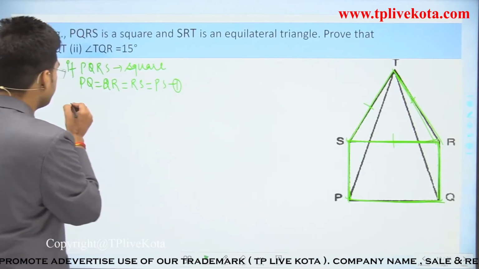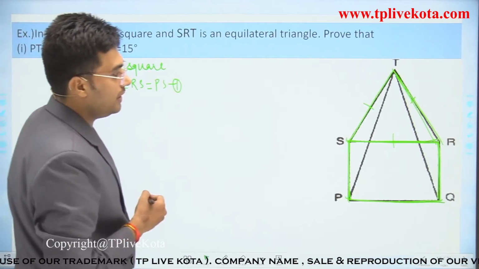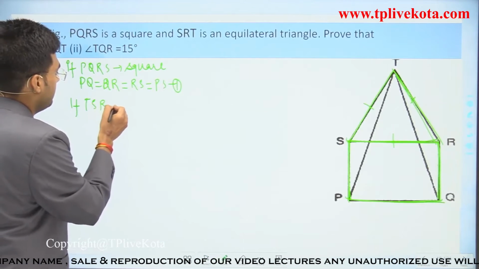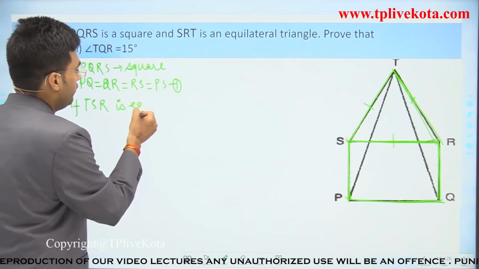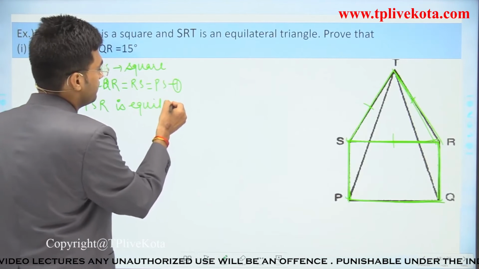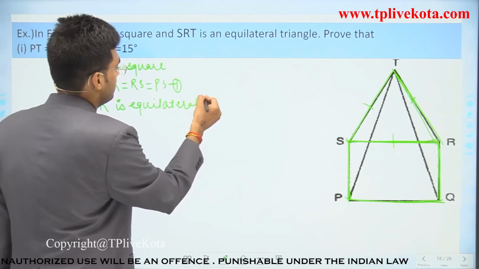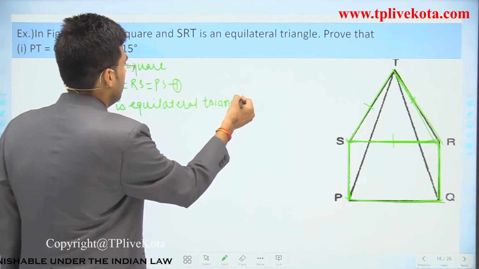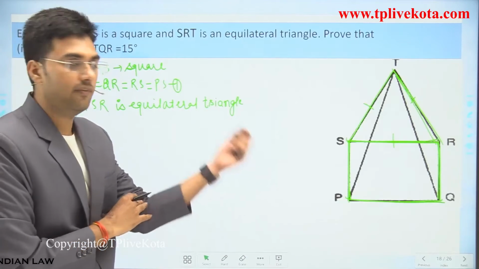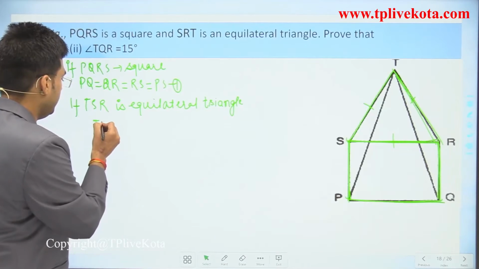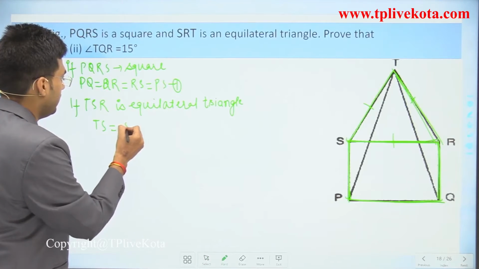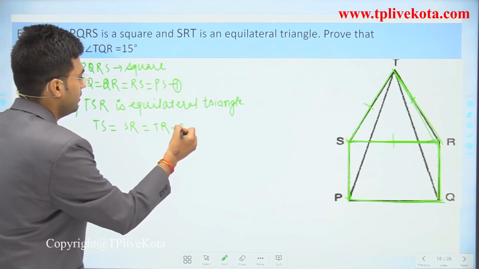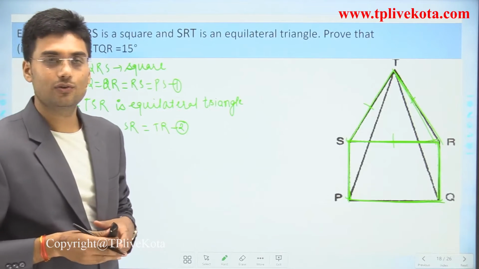If TSR is an equilateral triangle, then we can say that TS equals SR equals TR. This is equation 2.